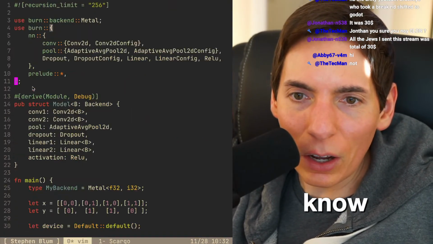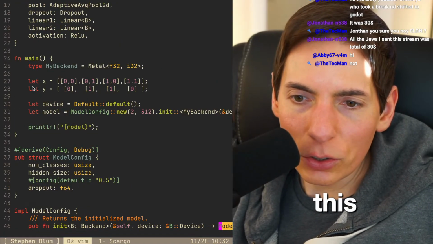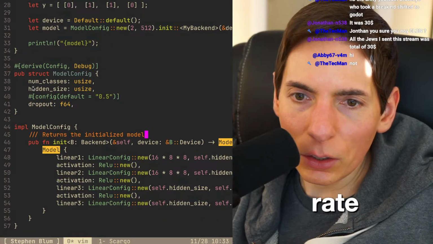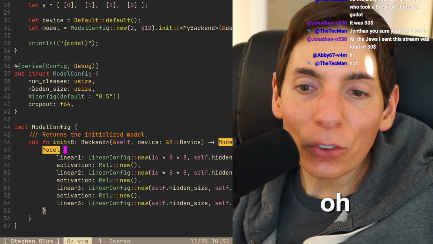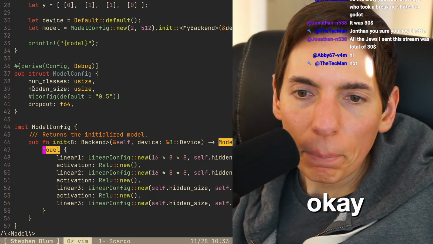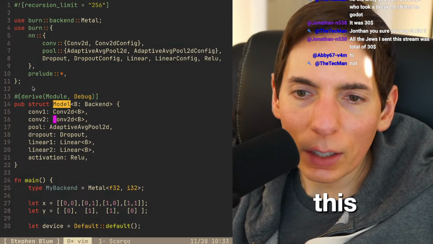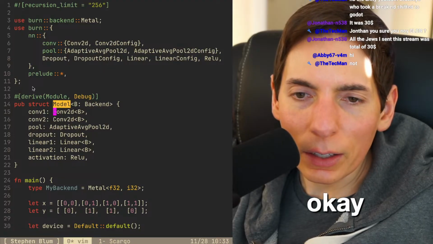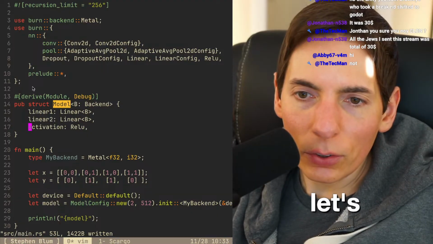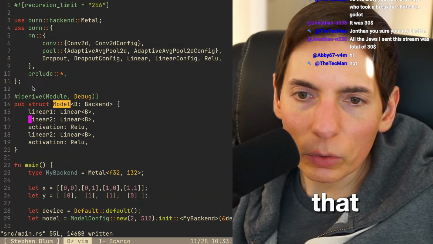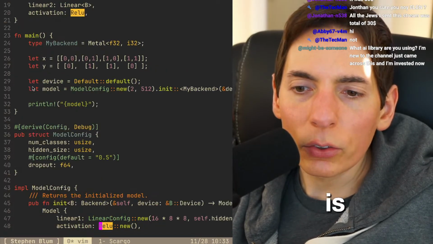You never know. All right, so do we initialize this? Do we initialize this model? We do right here in the model config. Oh, I see. Okay. Where is this at? All right, so struct model. And then this. Interesting. Okay. Got it. Can we just simplify this? I want to simplify it. Let's do this. Like that. There we go. Simplified. And then the output is, let's see, where is that at?